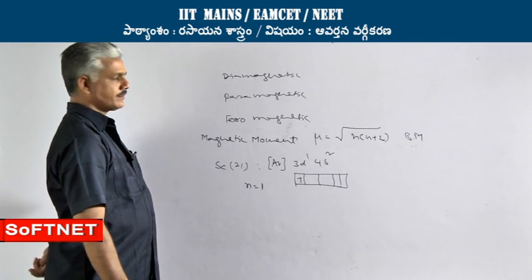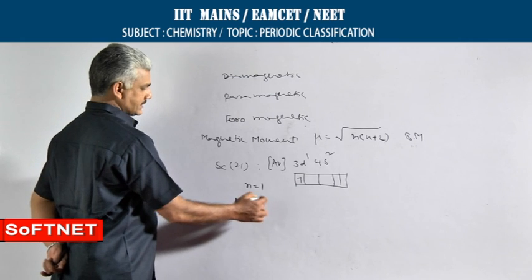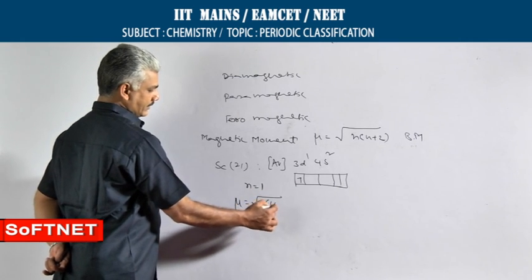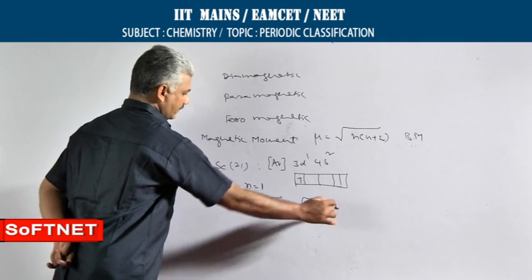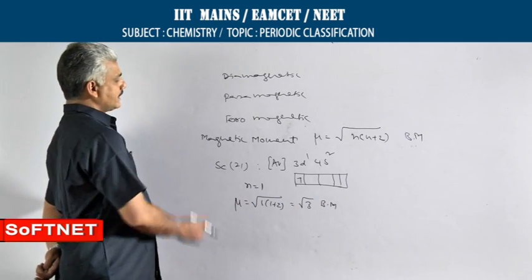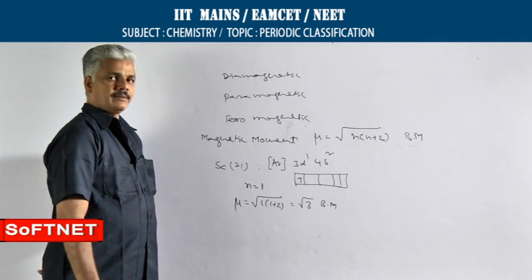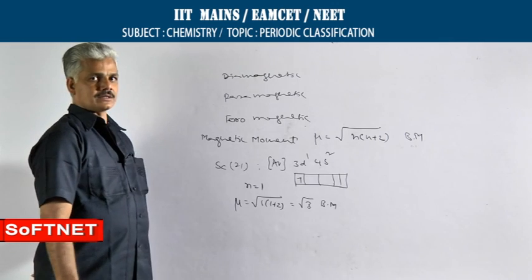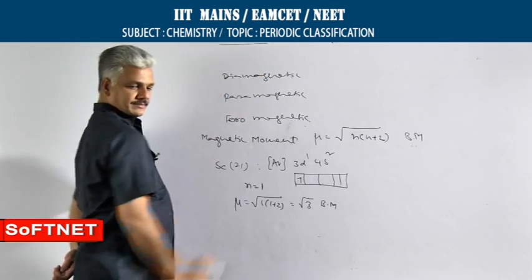It can exhibit paramagnetism, and corresponding magnetic moment value is square root of 1 into 1 plus 2, that is root 3 BM, you can say. So, in this way we can calculate the magnetic moment of not only elements but also ions. That is about D block elements.